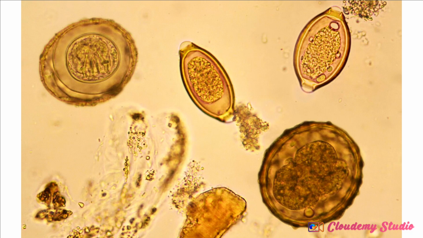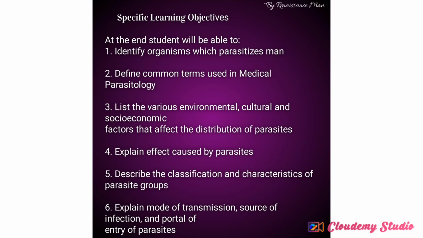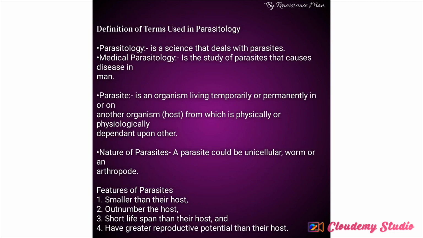Let's talk about the learning objectives of this particular slide. At the end of this class, students will be able to identify organisms which parasitize man, define common terms used in medical parasitology, list various environmental and cultural socioeconomic factors, explain effects caused by parasites, describe the classification and characteristics of parasite groups, and explain the transmission, source of infection, and the mode of entry of parasites in man and other animals.